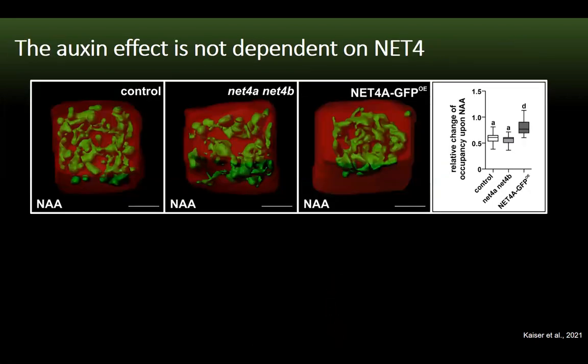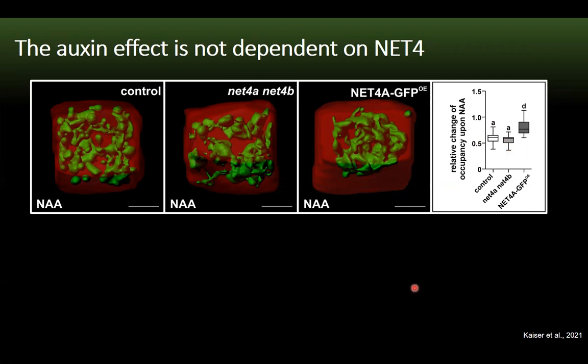However, upon auxin treatment, all lines still reacted and showed changed vacuolar morphology with these auxin-typical constrictions. When looking at the relative change in vacuolar occupancy, only the overexpressor showed partial resistance to auxin, while there was no difference for the mutant compared to control.